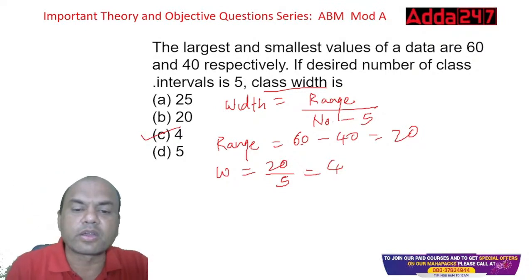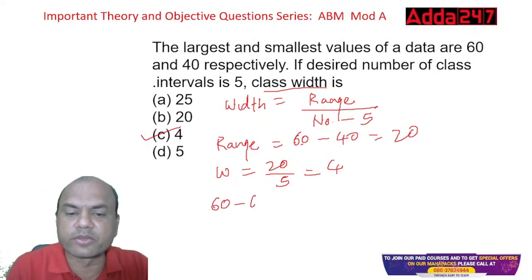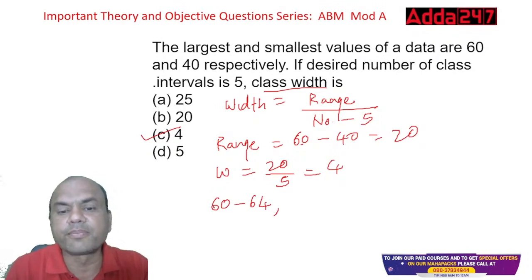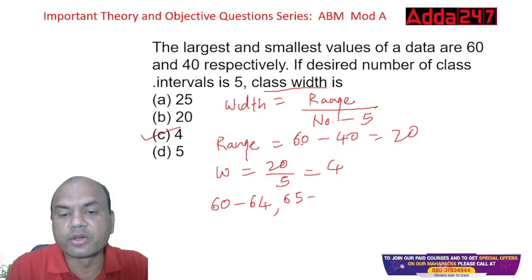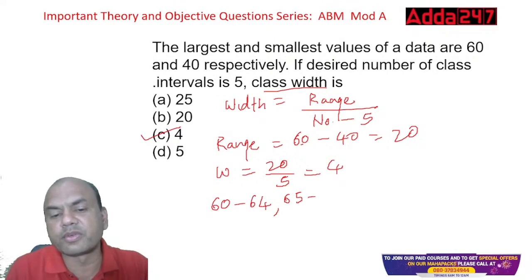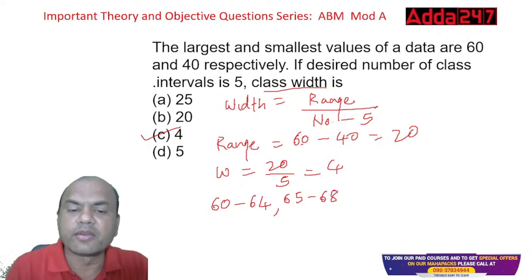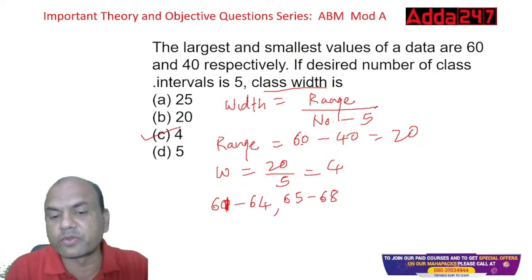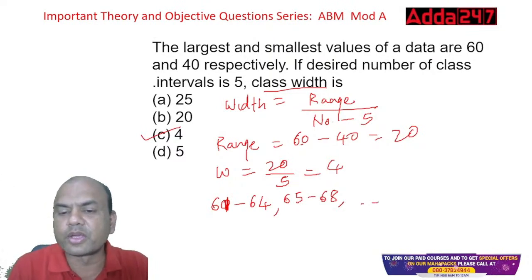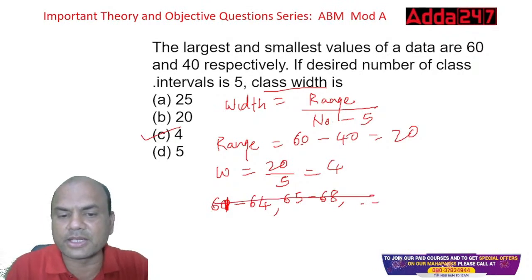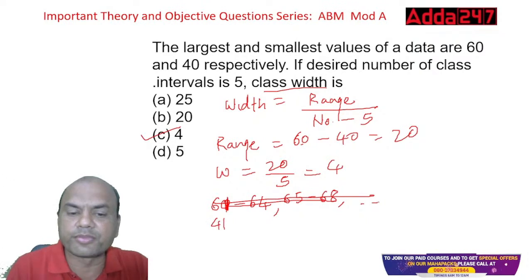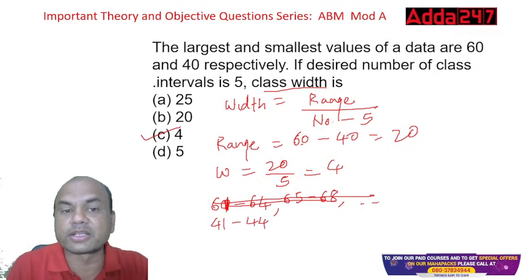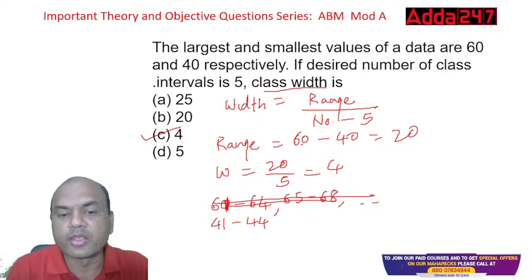It means your classes are 60 to 64. Then 65 to what will it say? 65, 66, 67, 68. Even this you can make it at 61. This is inclusive group, 61 to 64, 65 to 68 and so on. What is the last one? No, not 60, it is starting from 40. 41 to 44, right? Because its lowest is 40, so 41 to 44.